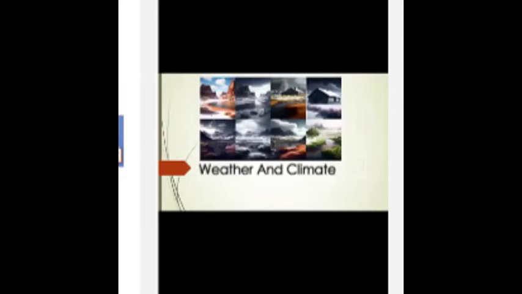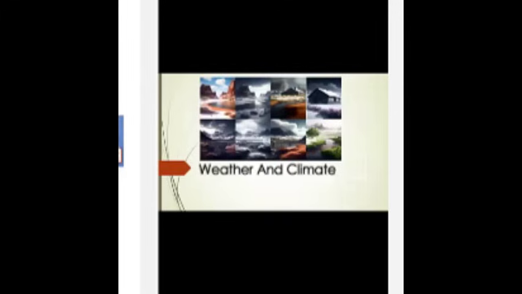If we talk about atmospheric circulation, the large-scale movement of air in the atmosphere can affect temperature, precipitation, and wind patterns, leading to different climates in different regions. Greenhouse gases. The concentration of greenhouse gases such as carbon dioxide, methane, and water vapor in the atmosphere affects the Earth's temperature, leading to climate change.